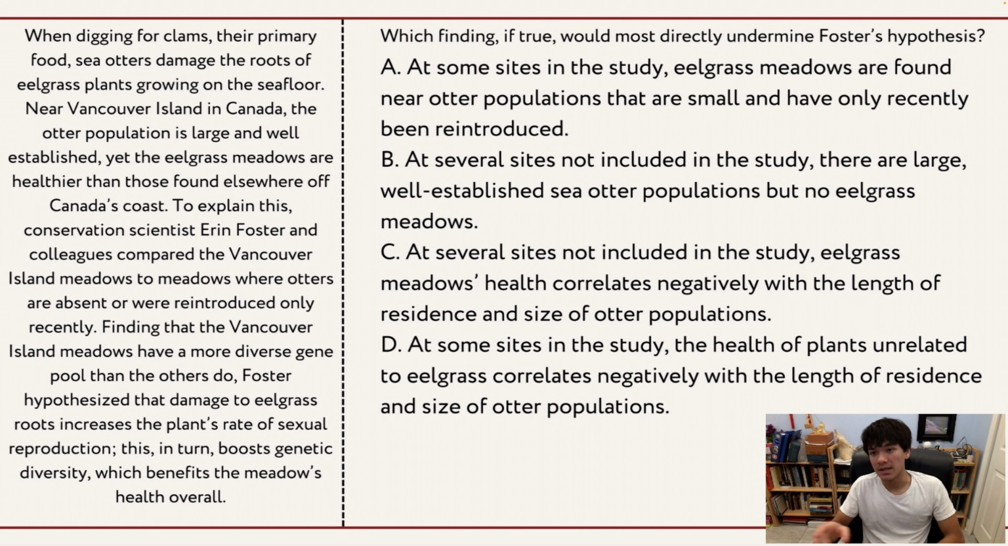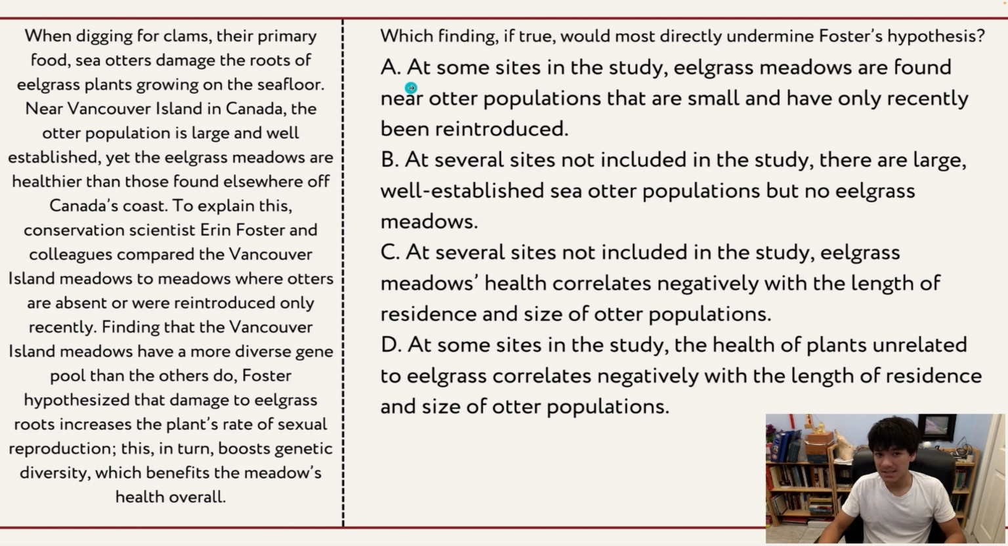This question is very tricky. It is worded in a way that makes it seem like a really good answer, because you might think that the eelgrass meadows are present where otters have only recently been introduced, okay? And in here they're comparing otter populations that have established versus otter populations that were reintroduced only recently, and they're hypothesizing that the ones that have been there longer will have healthier meadows. So the presence of eelgrass meadows where otter populations are small might seem like it would refute the hypothesis.